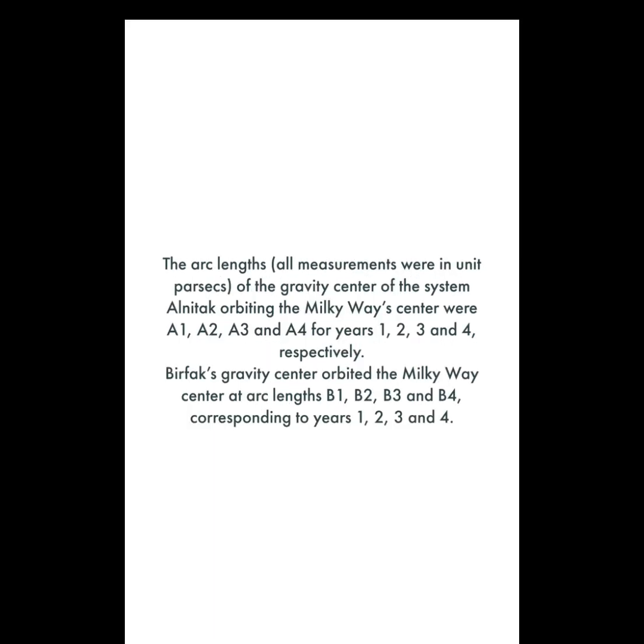The arc lengths of the gravity center of the system Alnitak orbiting the Milky Way's center were A1, A2, A3, and A4 for years 1, 2, 3, and 4, respectively. Burfock's gravity center orbited the Milky Way center at arc lengths B1, B2, B3, and B4, corresponding to years 1, 2, 3, and 4. The distances were A and B for system Alnitak's center of gravity and system Burfock's center of gravity from the center of the Milky Way, respectively. Burfock's elliptical orbit was larger than Alnitak's elliptical orbit.